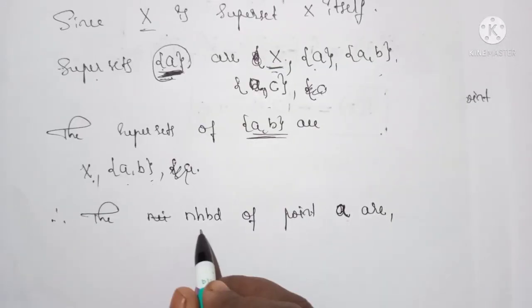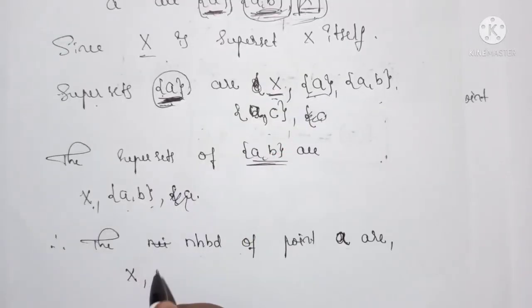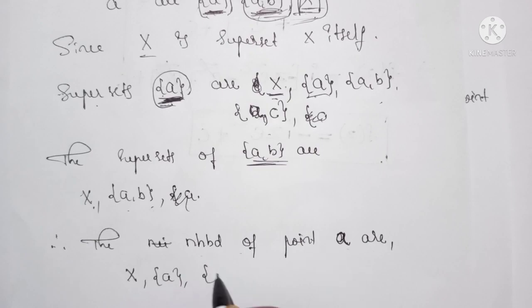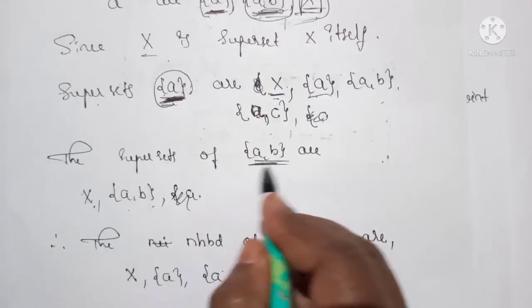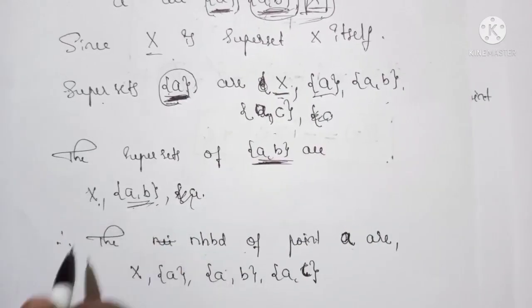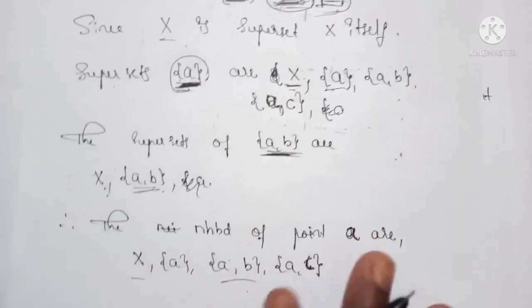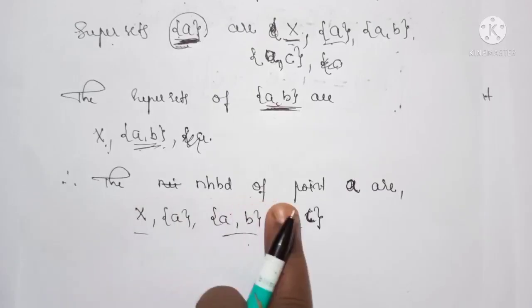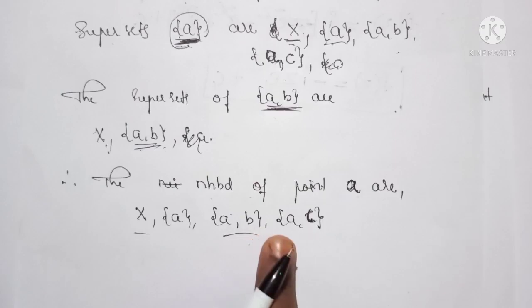We write therefore the neighborhood of point A are first X, and we write A comma B, A comma C. Now check for A comma B, already we have written this A comma B, and already we have written X. So thus the neighborhood of point A are X, A comma B and A comma C.